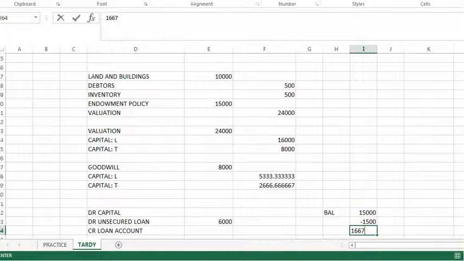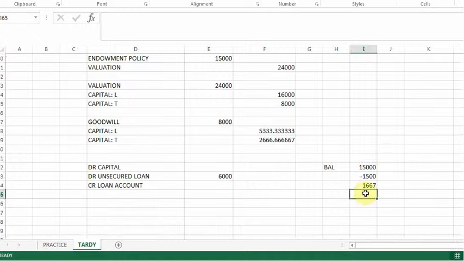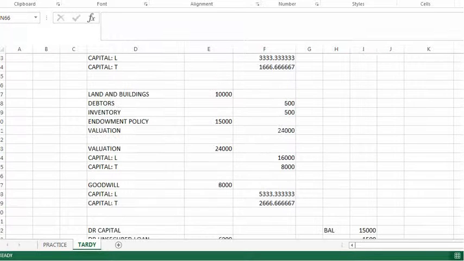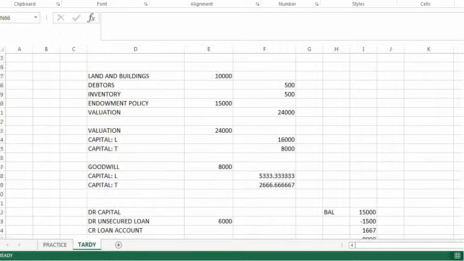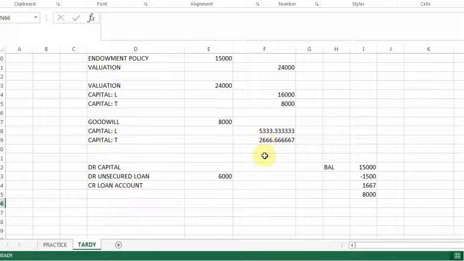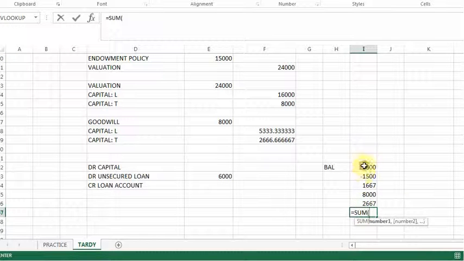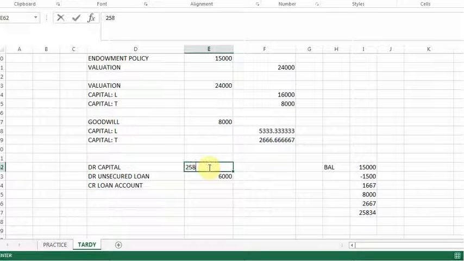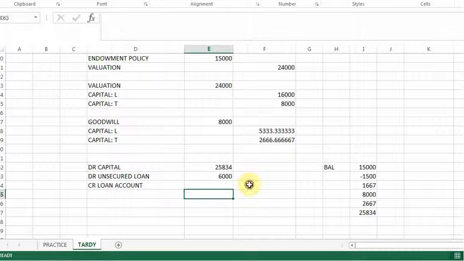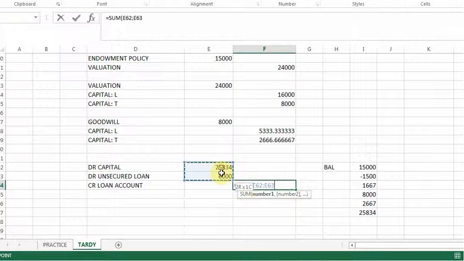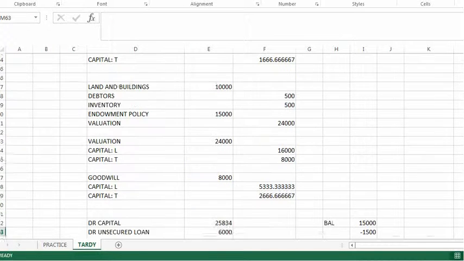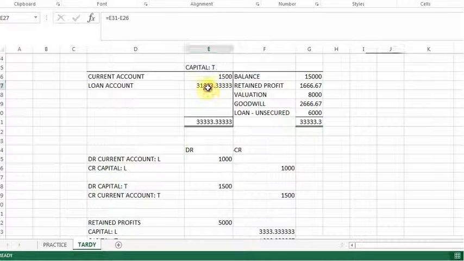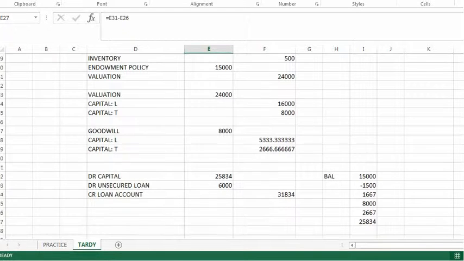So I'm going to say plus 8,000. Then in another entry, I have increased it by, I want to say, 2,667. So his total capital account is then 25,384, and I'm going to move that to the loan account, which is then the sum of the loan and the capital. 31, you will see that except for rounding, it's equal to the loan account that we've calculated in the T account capital. Right, we are done with that step.